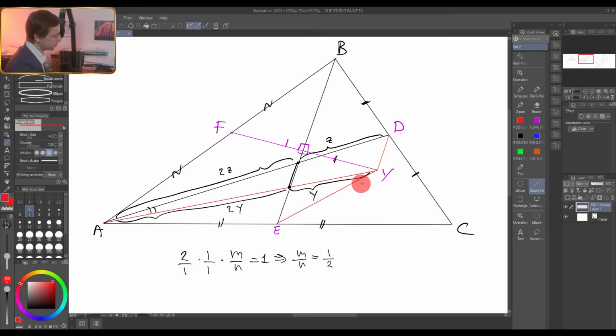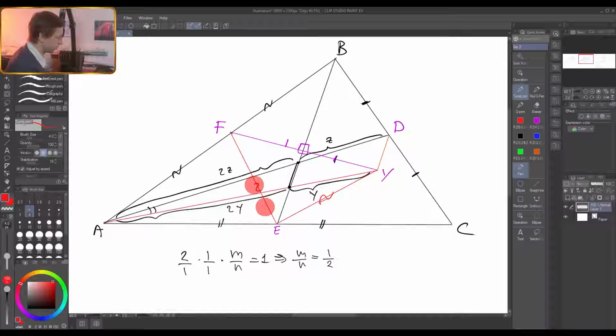But is it true that EY is equal to BD? Let's look. Y is a reflection of the point F. So it means that EY has to be equal to EF, inevitably, because you have two equal triangles here. This triangle is equal to this triangle. EY is equal to EF. But what is EF? EF is actually a midline in your triangle ABC. It connects midpoints.